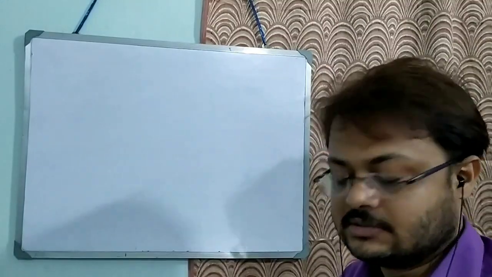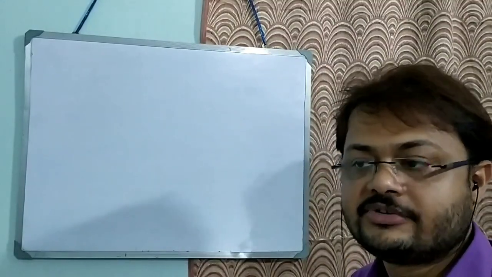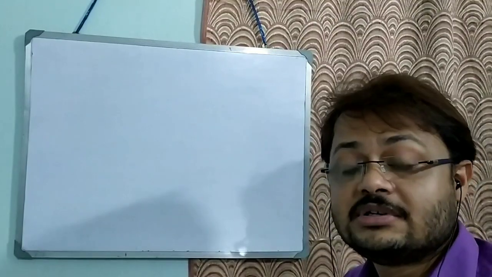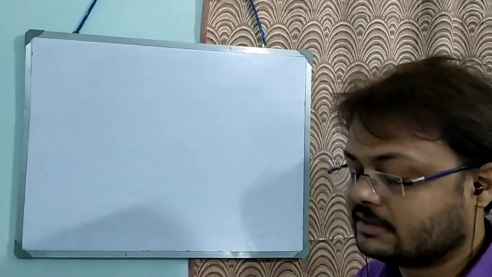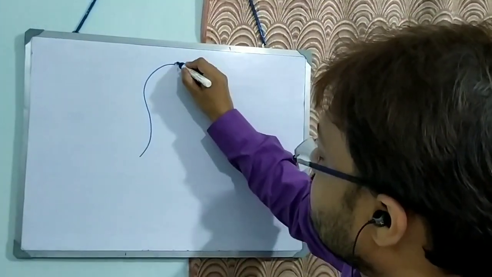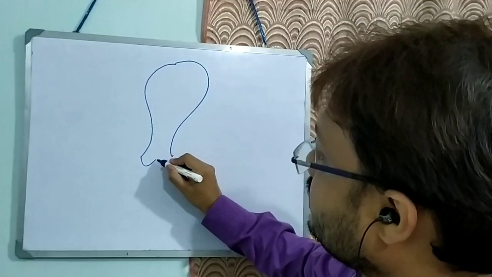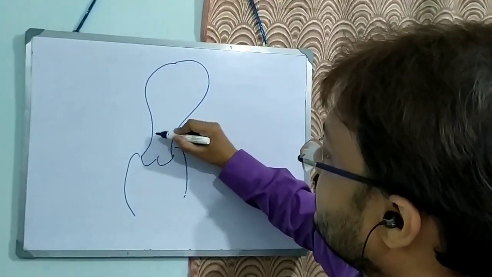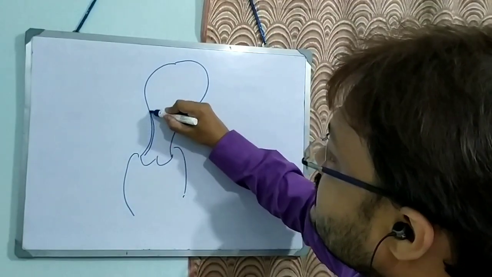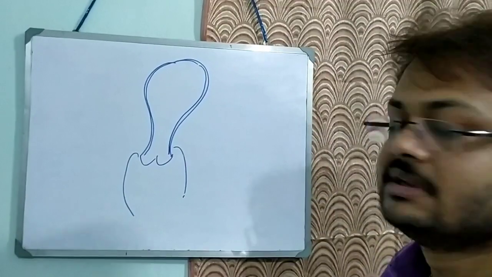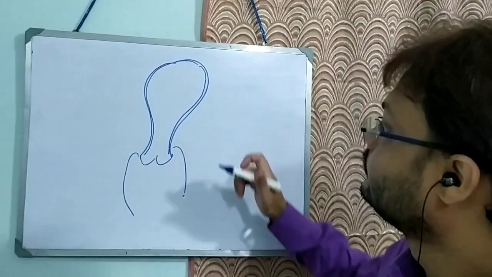Today's topic of discussion will be the endometrial cycle. So, what is endometrium? If you draw a picture of an ovary, this is the uterus. This uterus has some muscle layer, and this muscle layer is also known as the myometrium.